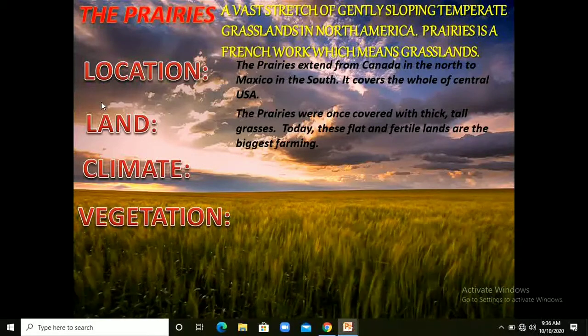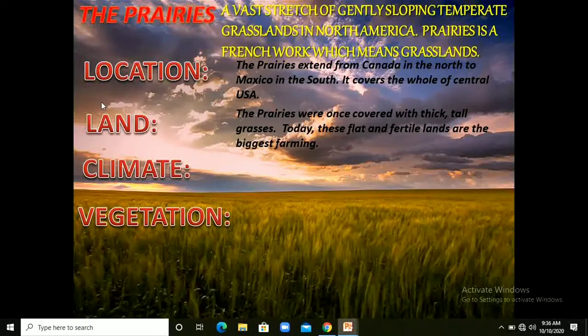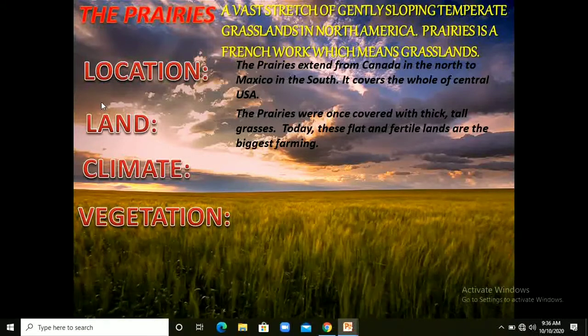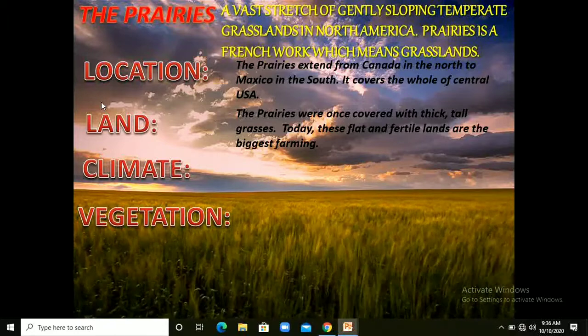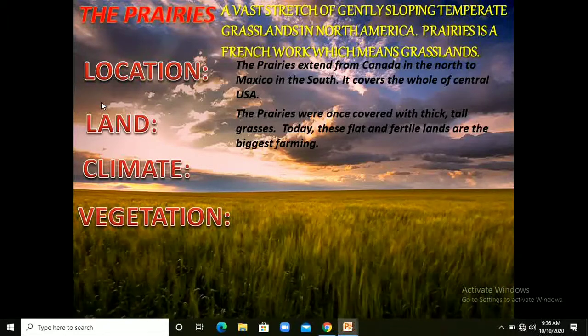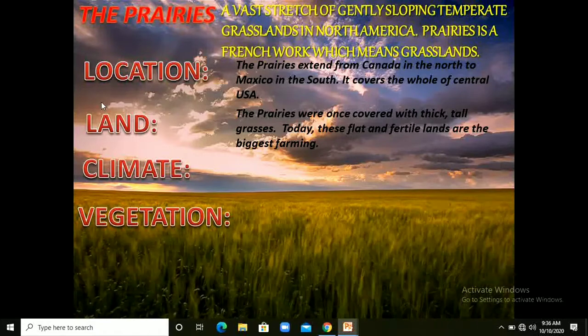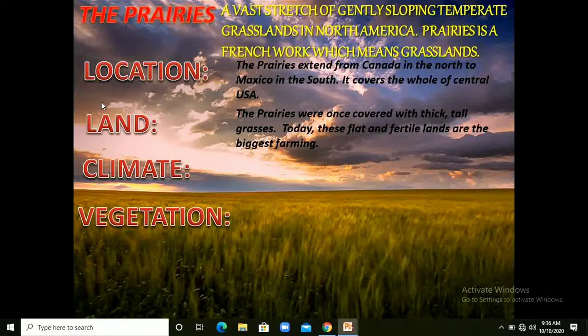Now let's talk about land. The prairies were once covered with thick tall grasses. But today these flat and fertile lands are the biggest farming areas. Now this vast land has been converted into a farming area, right?